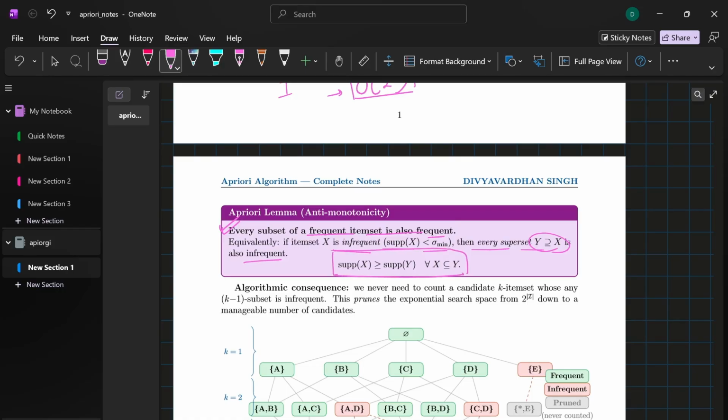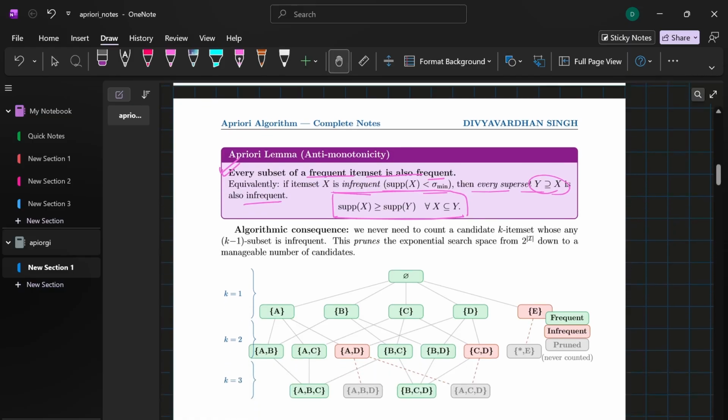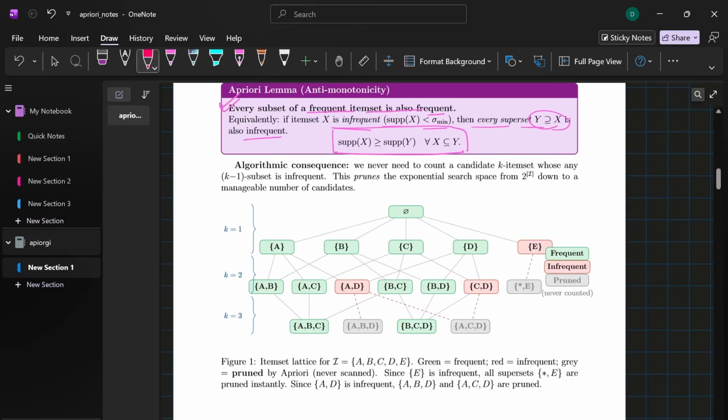Now look at a lattice diagram. If item set E is found to be infrequent, marked in red, then we can instantly prune all of its supersets, which are marked in gray. In this case, we don't have to bother counting them in the database. Similarly, if A and D is infrequent, supersets like ABD and ACD are instantly dropped. This drastically cuts down the search space.